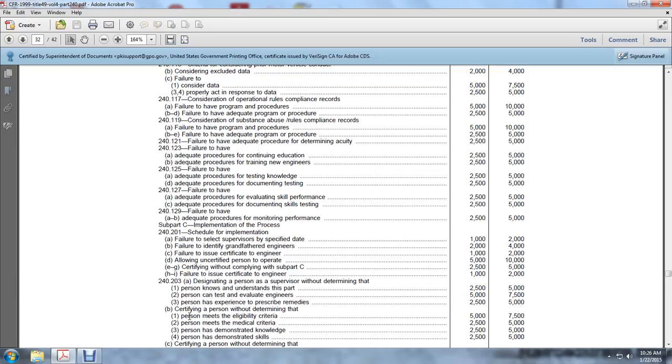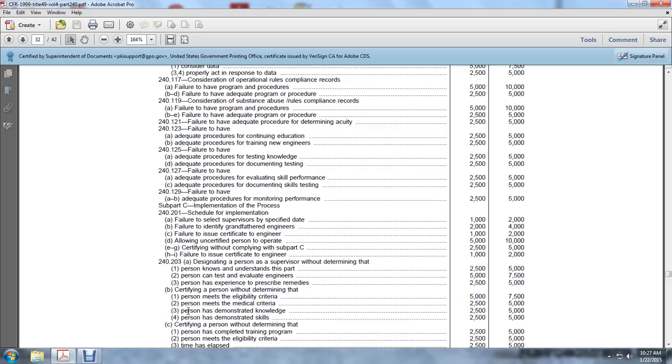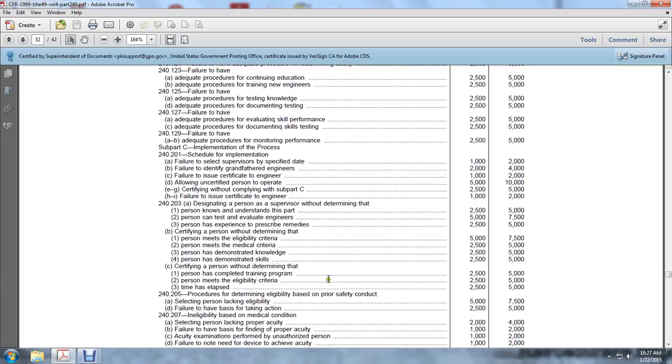Willfully. Certifying a person without determining the person meets eligibility criteria, $5,000 to $7,500. Meets medical criteria, $2,500 to $5,000. Demonstrated knowledge, $2,500 to $5,000 willfully. And person demonstrating skills, $2,500 to $5,000. Certifying a person without determining the person completed the training program, $2,500 to $5,000. Person meets the eligibility criteria, $2,500 to $5,000. Time elapsed, $2,500 to $5,000.